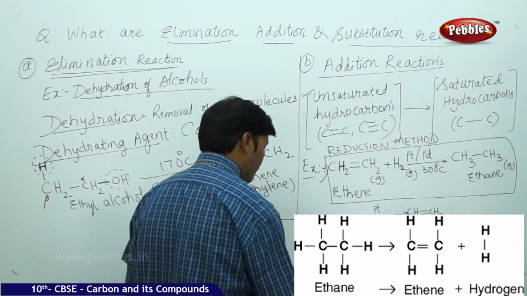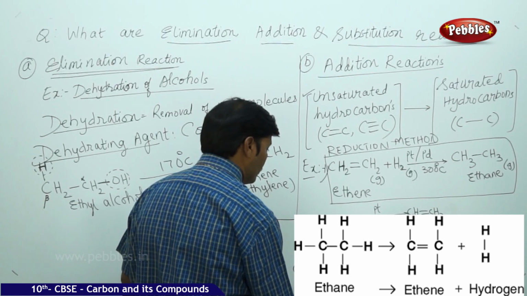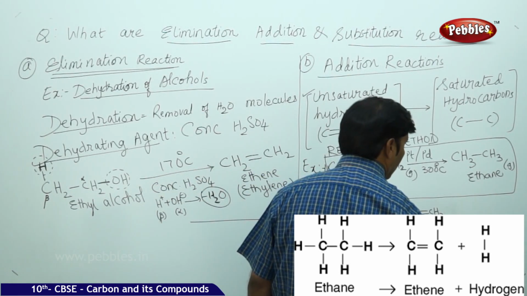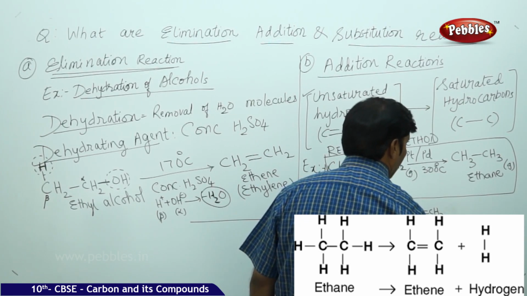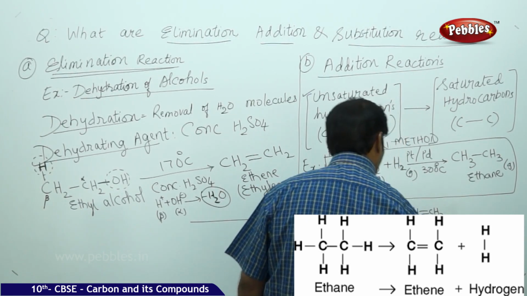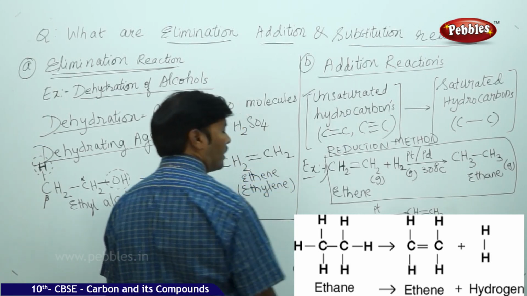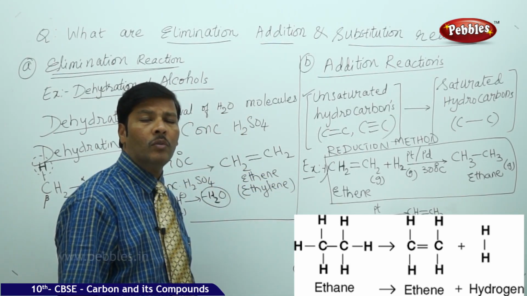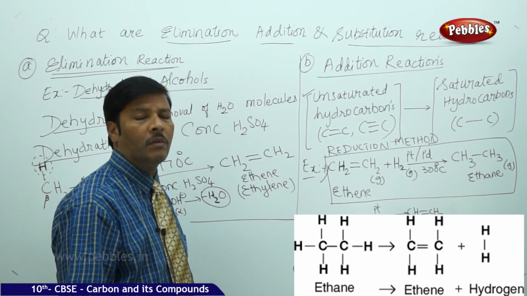That means you are converting alkene to alkane. This is how we can convert unsaturated hydrocarbons to saturated hydrocarbons.